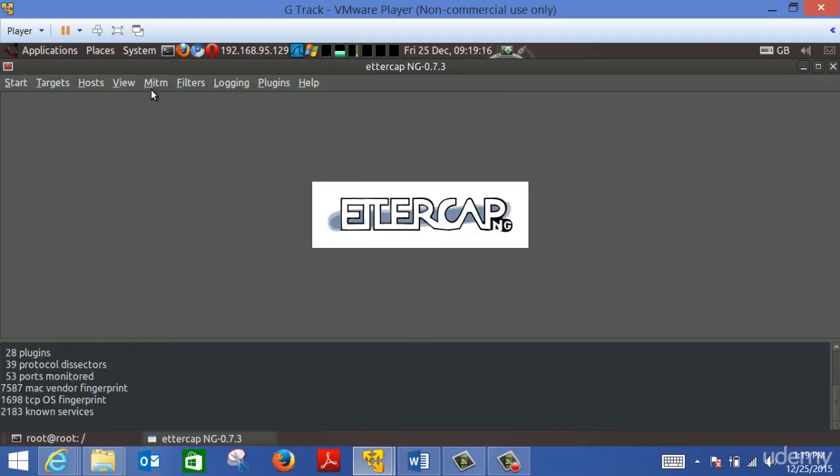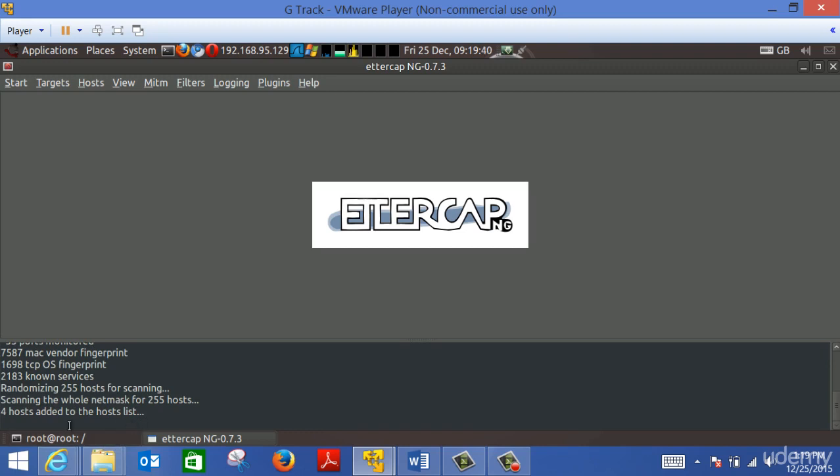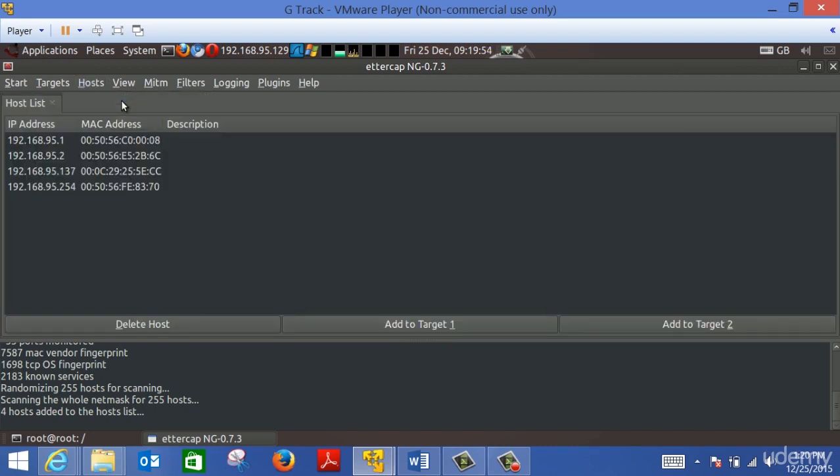Then we go to Hosts. Once you start sniffing, the menu will change. So you go to Hosts and you choose Scan for hosts. This is exactly the same option that was in Cain and Abel, where you have to start by scanning the hosts inside your network. It will scan and let you know how many machines it found. It found 4 IPs inside this network. So the next step, I'm going to ask it to show me those IPs. I can go to Hosts one more time and ask for the host list, so it can tell me those are the IPs that it found.